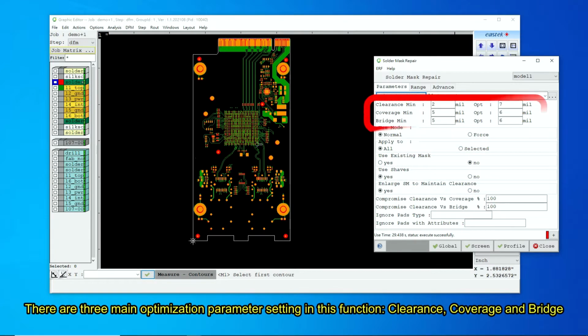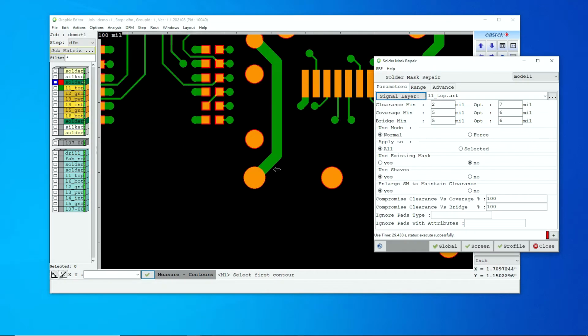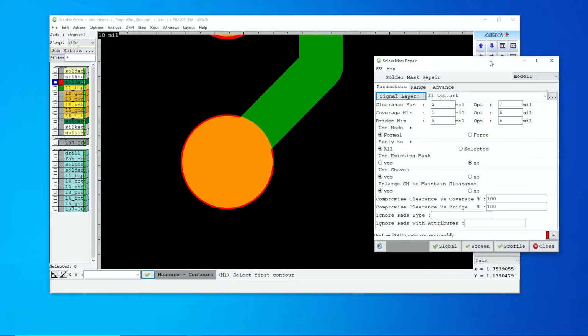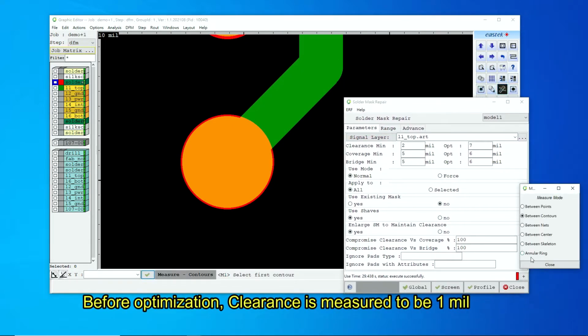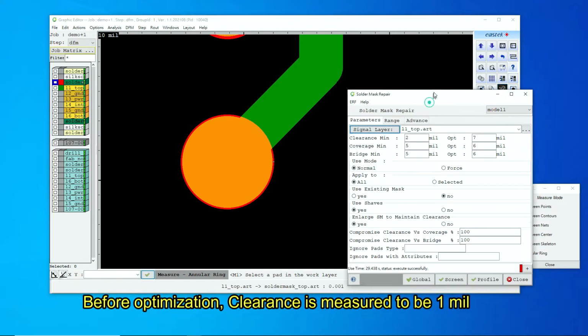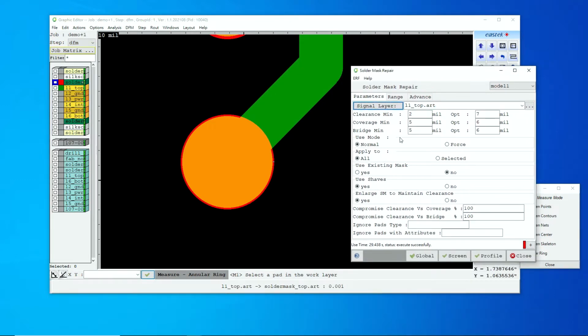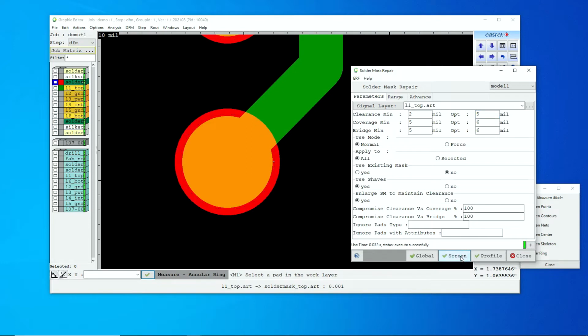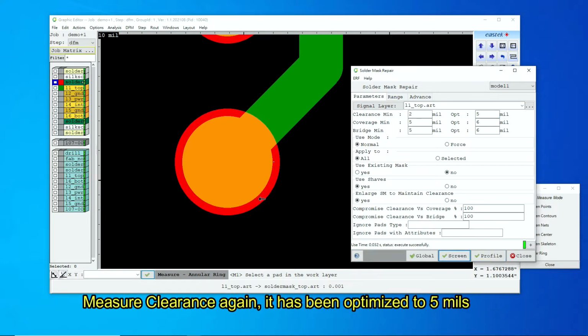There are three main optimization parameter settings in this function: clearance, coverage and bridge. Clearance min and opt is to set minimum and optimal distance for clearances. Before optimization, clearance is measured to be 1 mil. Set optimal clearance to 5 mil and apply the optimization by clicking Screen. Measure clearance again, it has been optimized to 5 mils.